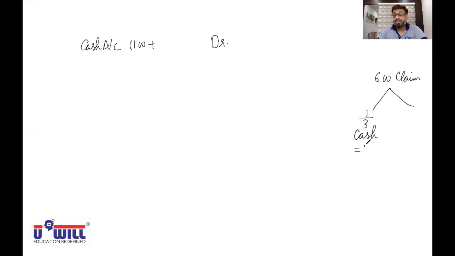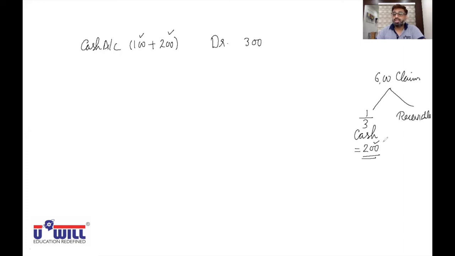So 1/3 of 600, how much they have paid you in cash? 200. So can I say cash account debit with 300? Yes. 100 we received by selling the goods, 200 we received from insurance company. So how much total cash comes in the business? 300.